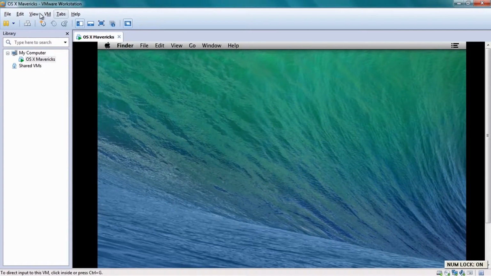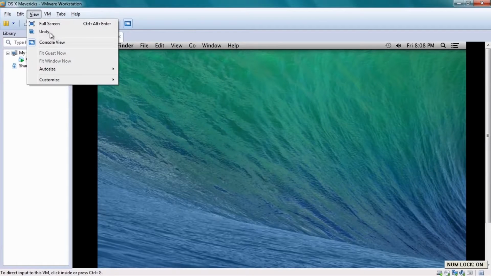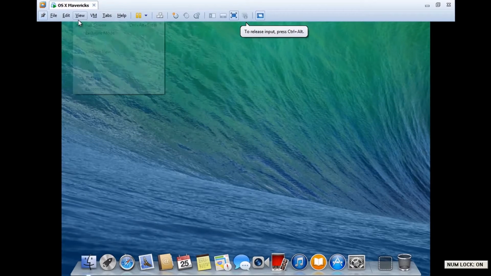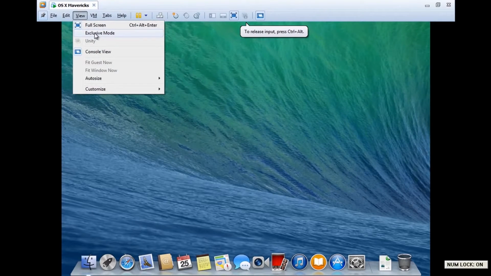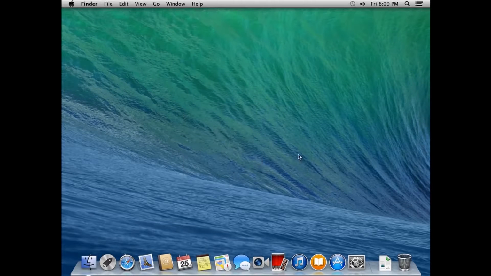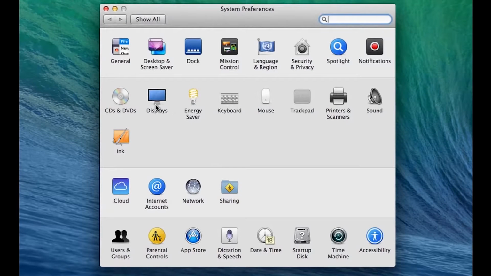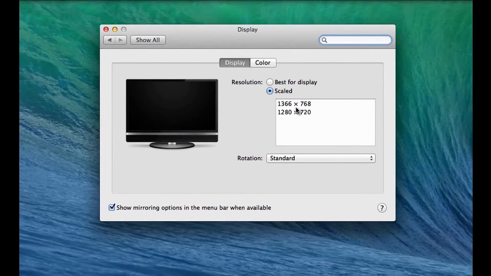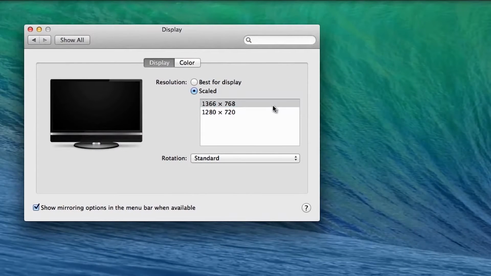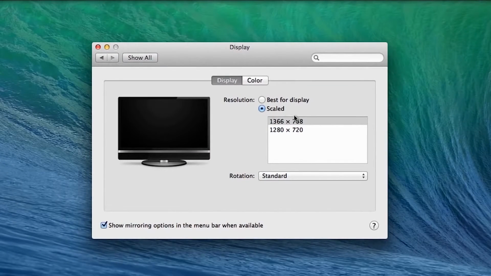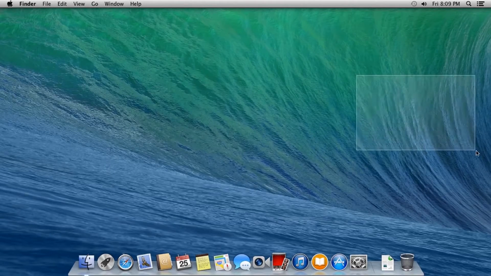And now once you're in the desktop, go to View and hit Full Screen, and go to View again and just choose Exclusive Mode and hit Enter Exclusive Mode. Now go to System Preferences and then choose Display, and over here you have got your custom resolution. So just select that and you'll have the full screen loaded in your Mac OS.